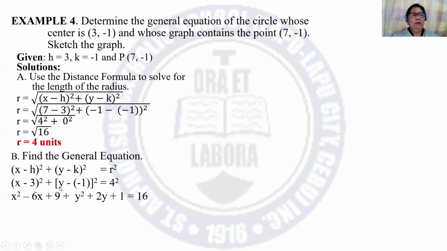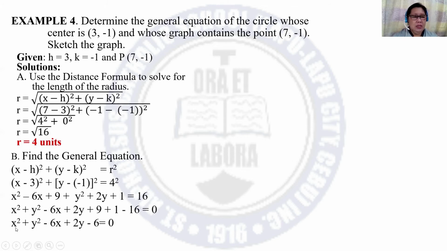And the square of y plus 1 is y squared plus 2y plus 1 is equal to 16. x squared plus y squared minus 6x plus 2y plus 9 plus 1 minus 16. You just simply transpose 16 and equate to 0.